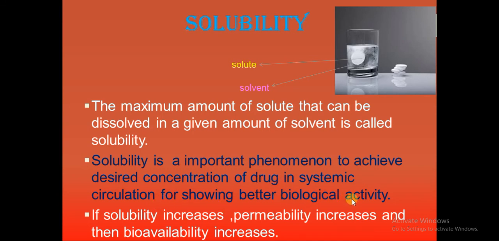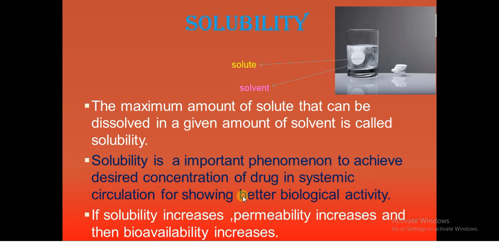Solubility is an important phenomenon to achieve the desired concentration of drug in systemic circulation for showing better biological activity. Out of all physicochemical properties, solubility is very important because it will produce the desired concentration of the drug.